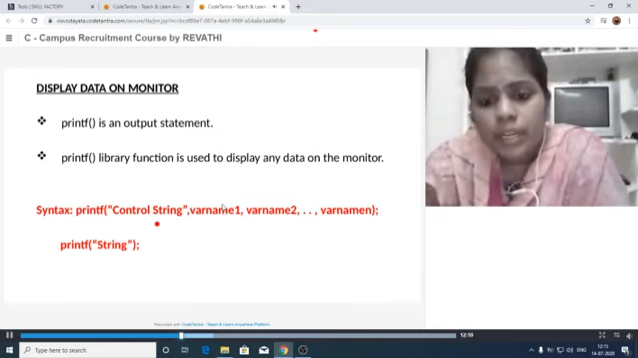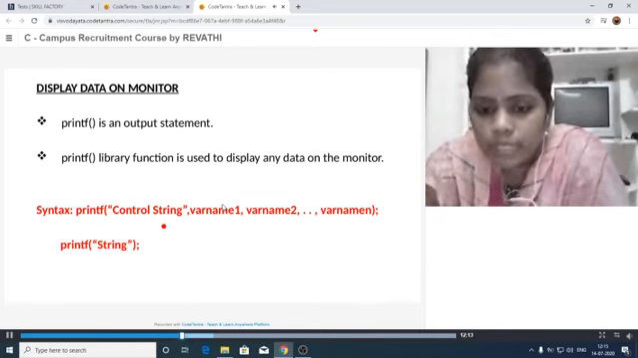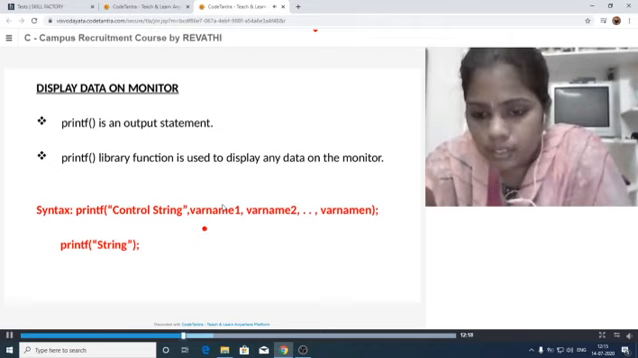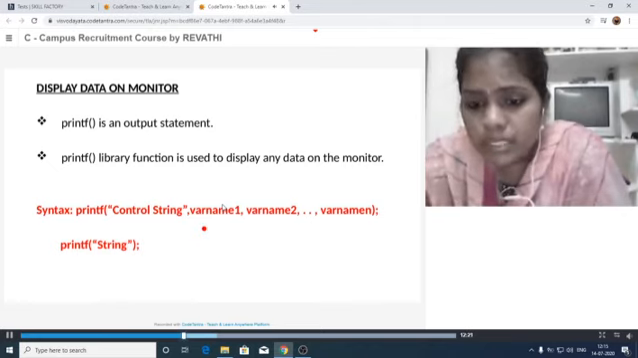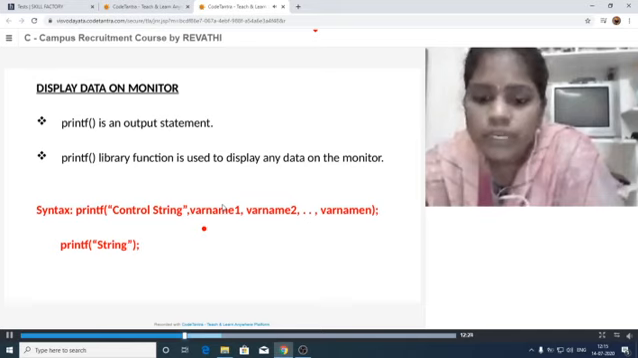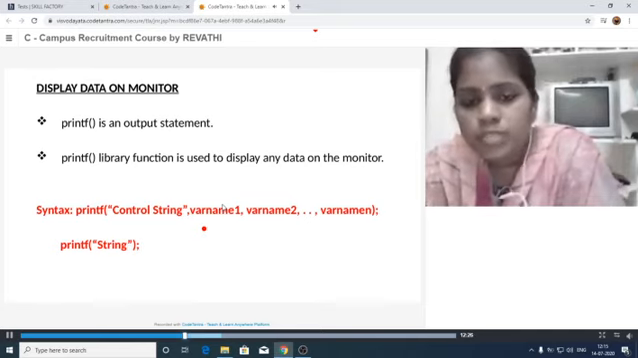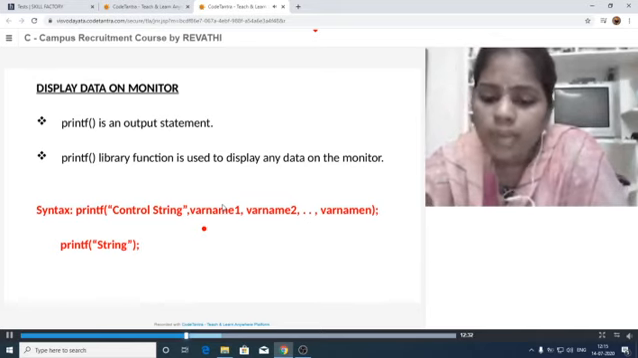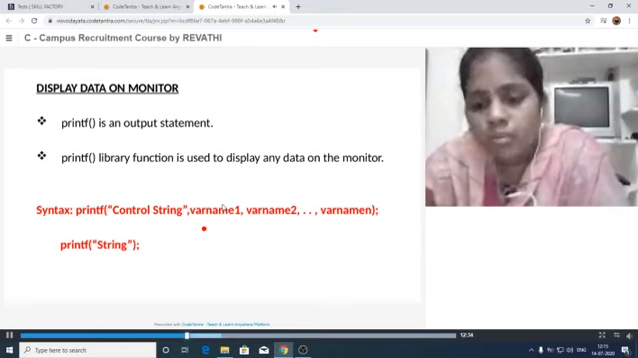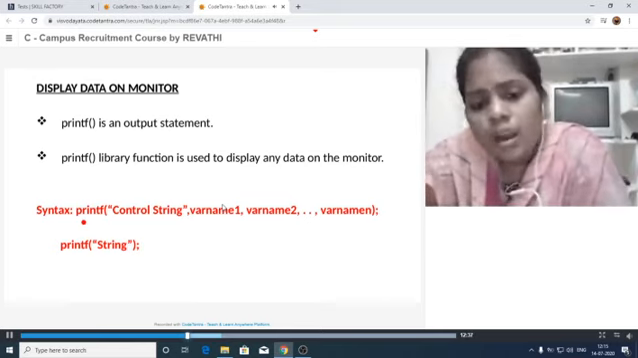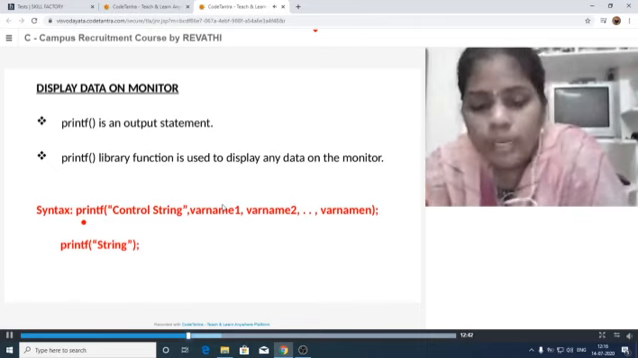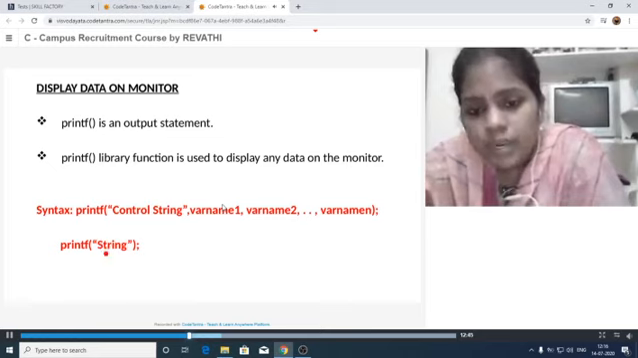Printf, in double quotations we have to write the format specifier, that means the control string, then a comma, and here we write the variables list. But there is no need to write the ampersand symbol, because it is just displaying the data on the monitor, and there is no need to create the address for this. So just comma, variable 1, variable 2 and so on up to variable n. Whatever number of variables we have to execute, those variables have to be present here. Or by using this printf, we can also display some content, that means some data. So just printf and the string in double quotations.